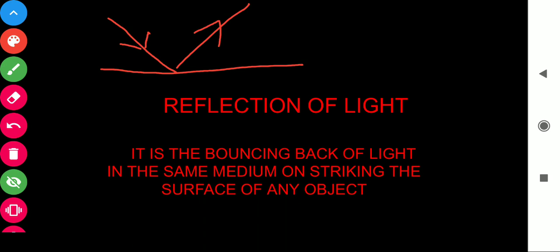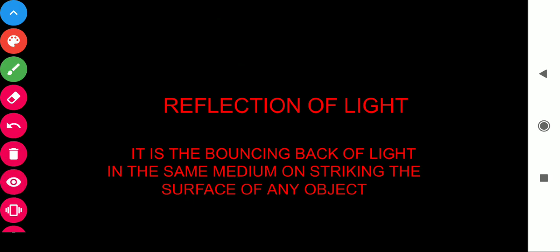This process is known as reflection. It means it is the bouncing back of light in the same medium. The medium will be the same. Air, if it is air, then air. If light travels in water, then it goes through water and reflects back in water on striking the surface of any object.